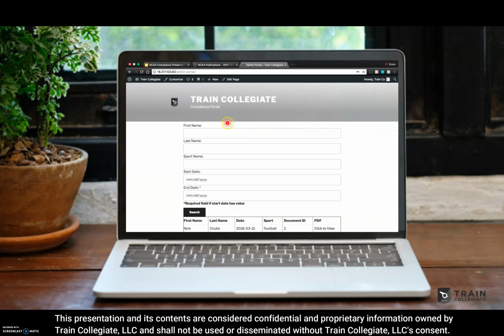So you can narrow what you're looking at based on a specific athlete, a specific sport, or a certain date range. Or if you just want to look at a chronological list, it's in order from newest to oldest, and you can view a downloadable PDF right here which contains all of the information that's required by the NCAA.